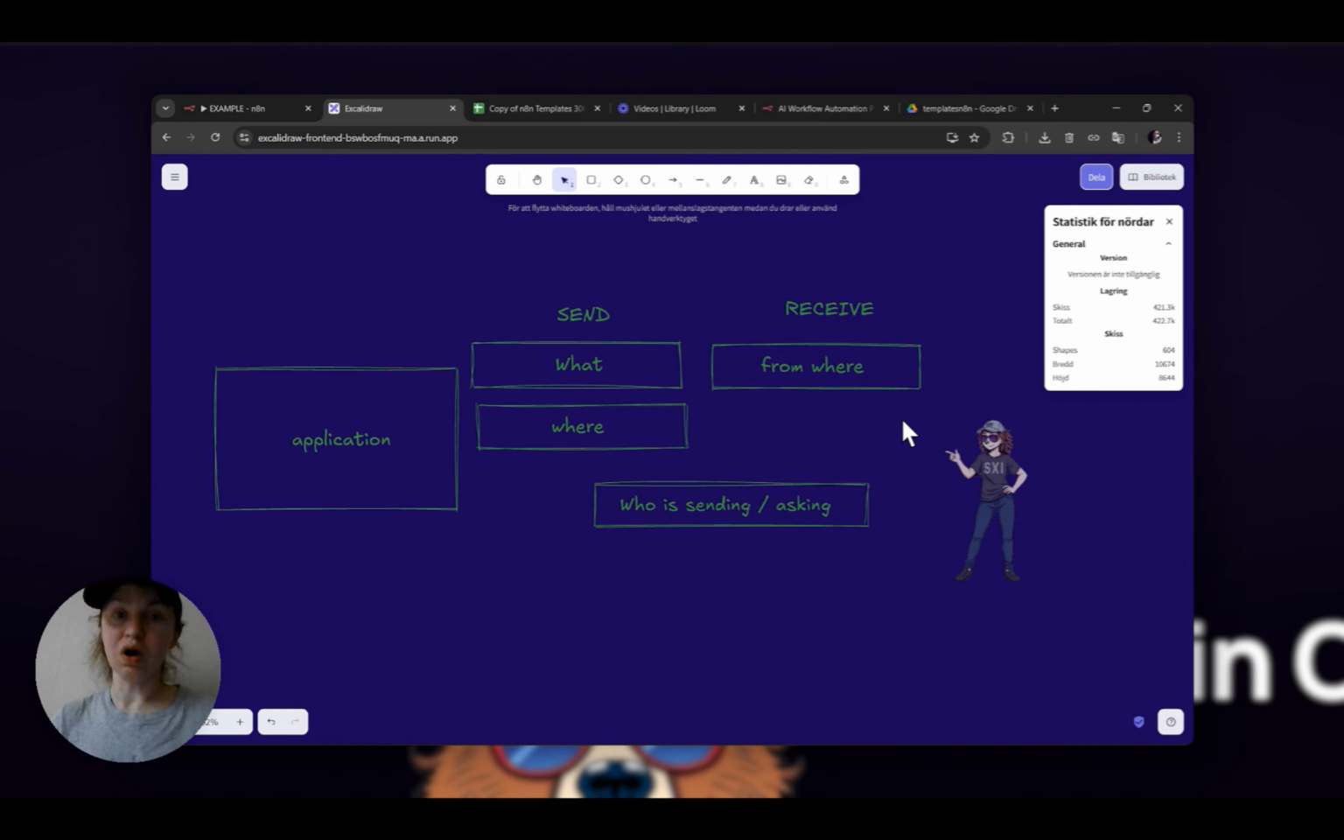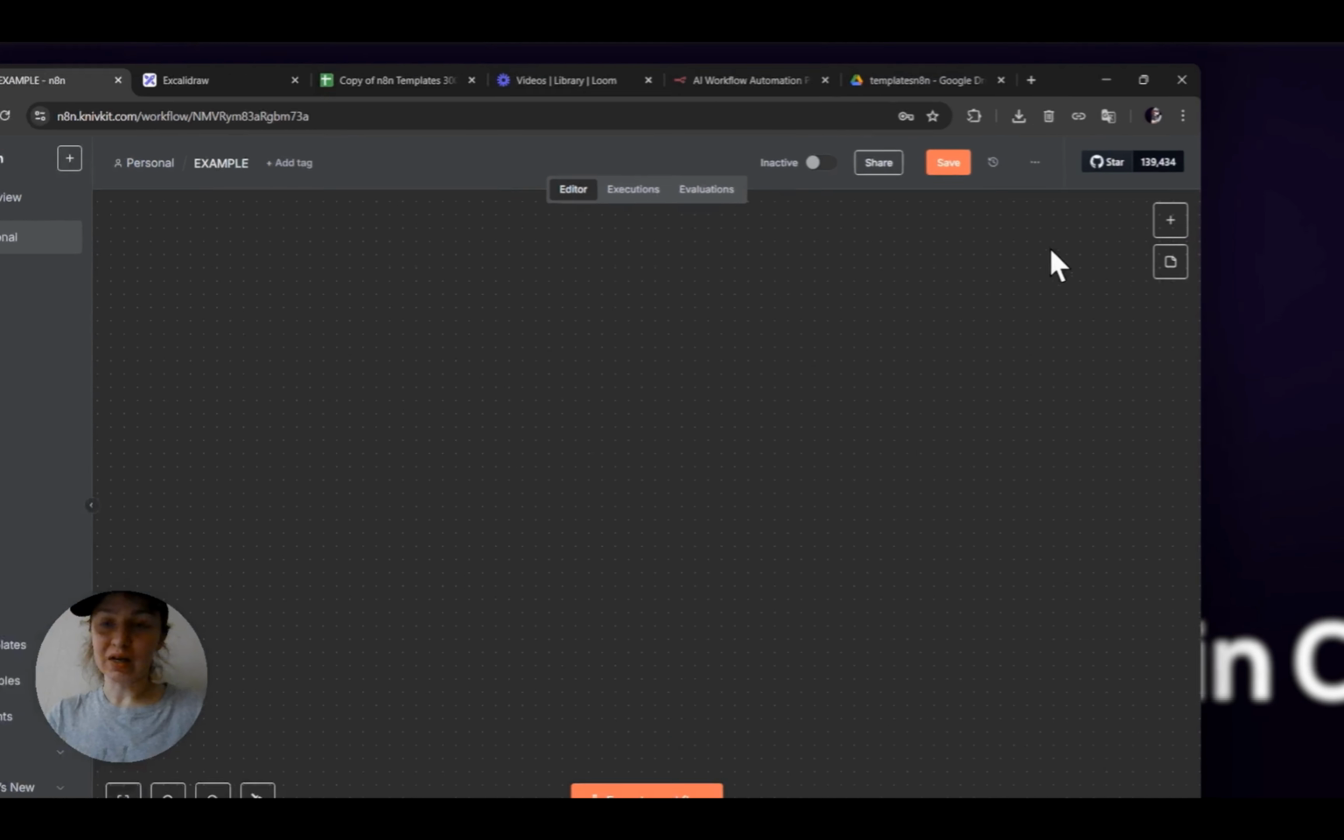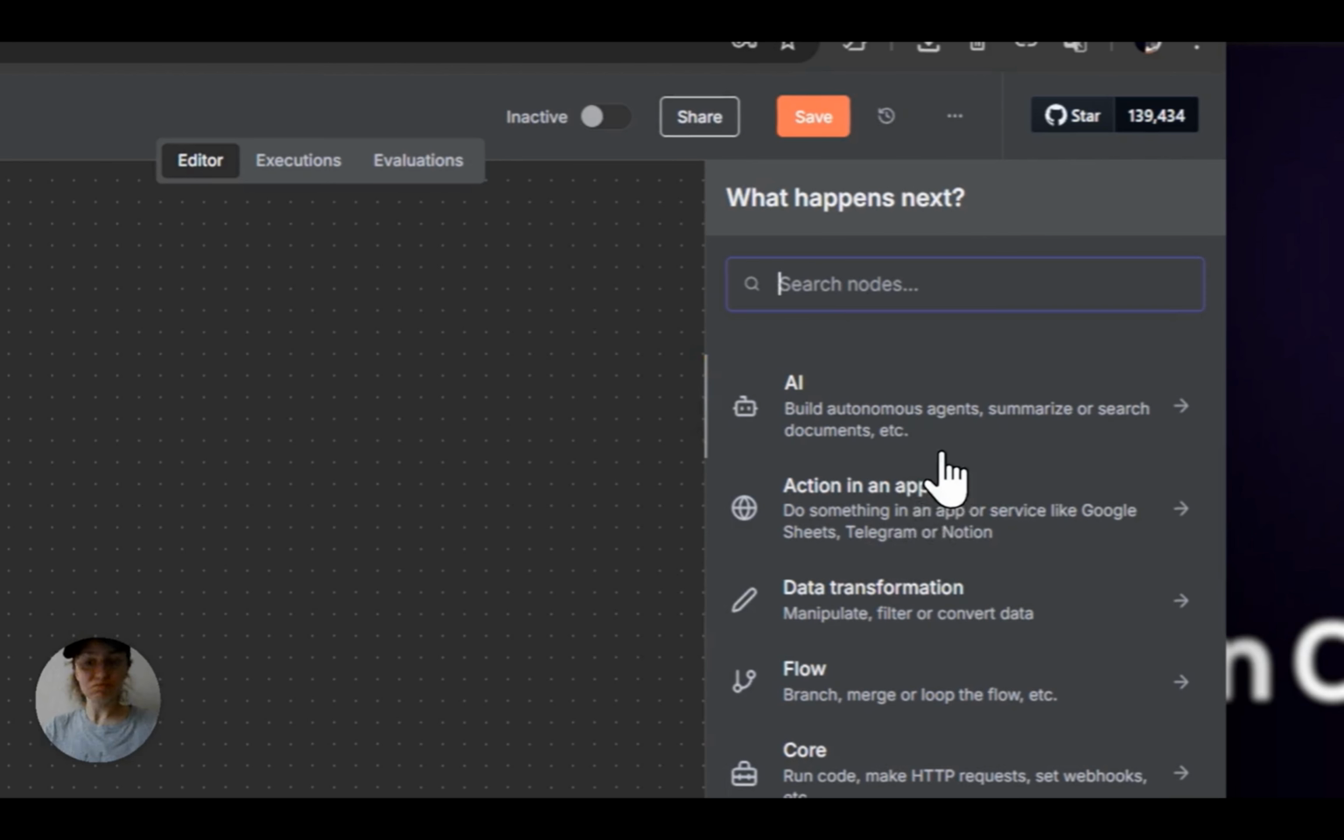n8n has all the different applications from Google and Microsoft to Telegram, Notion, and Slack that you can connect with each other in many different ways. One can even create his own applications or his own nodes for his own purposes.